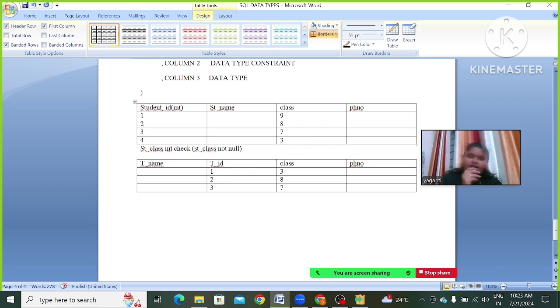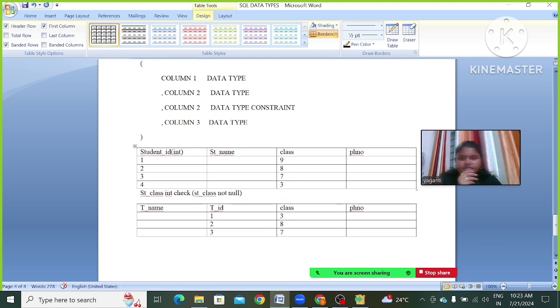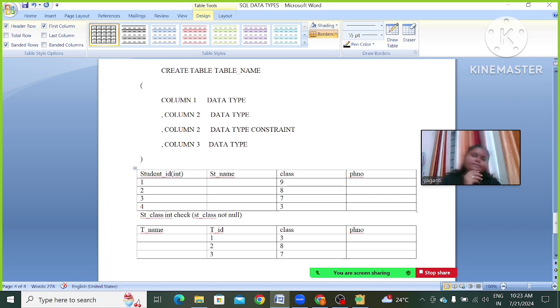Here we have class, and here also we have class. These class values are taken from the student table. That is, the student table will act as the parent, and the teacher table will act as the child. Okay.